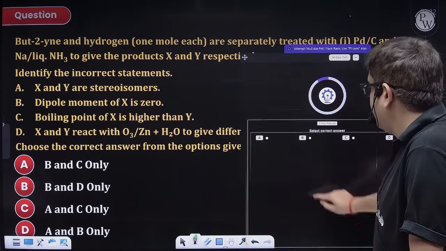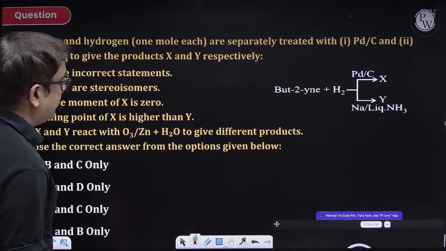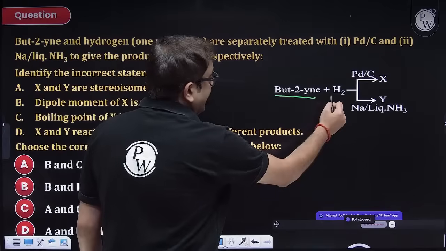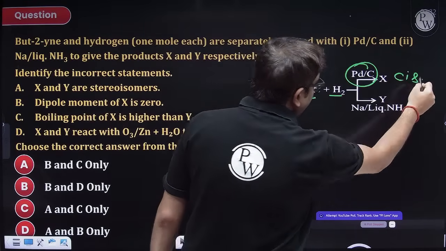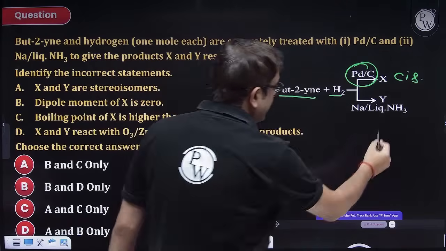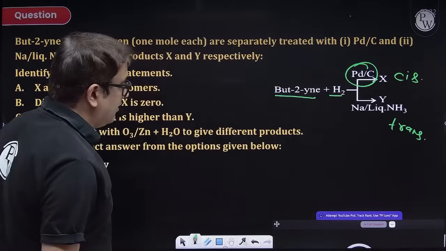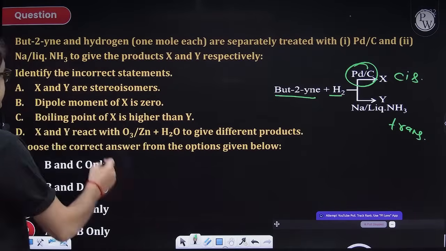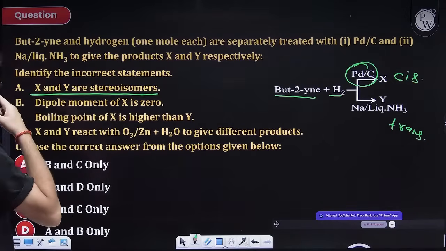Chalo. I hope you have got the answer. Acha, time is still left, so let us solve it. Again, beta, English has to be checked. Butene reacting with hydrogen with Pd/C will form a cis isomer. Lindlar's catalyst, which reduction will give you a trans form of alkene. So let us check now. X and Y are stereoisomers. Yes, X and Y are stereoisomers.